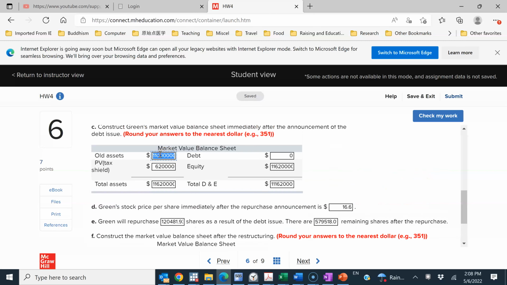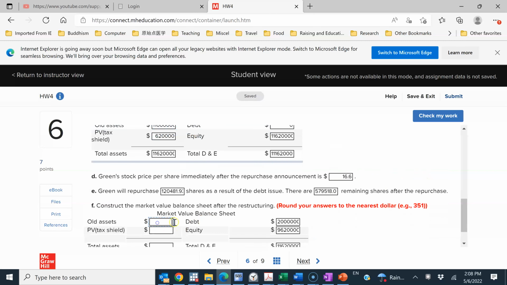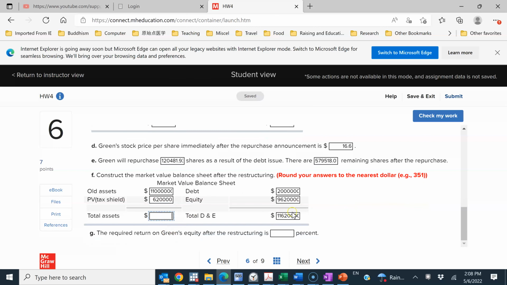Again, the left-hand side doesn't change, so we can just copy these numbers. Old assets are still the unlevered fair value, but now with the tax yield, we can sum up these two to get the total fair value, which we can copy from the right because it's based on the balance sheet identity. So we just copy that number, $11,620,000.